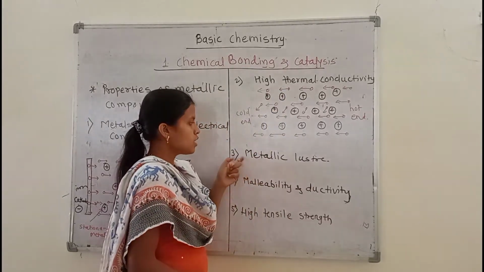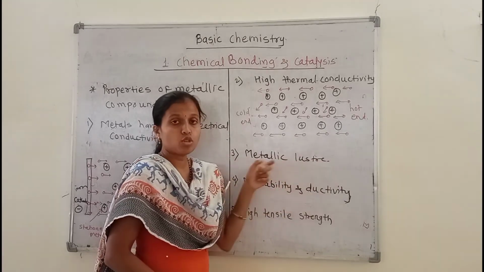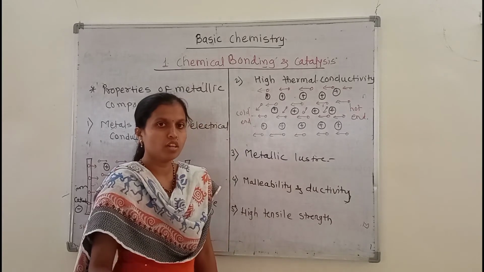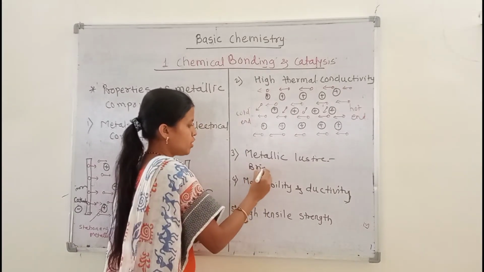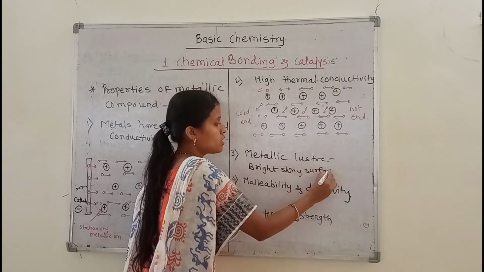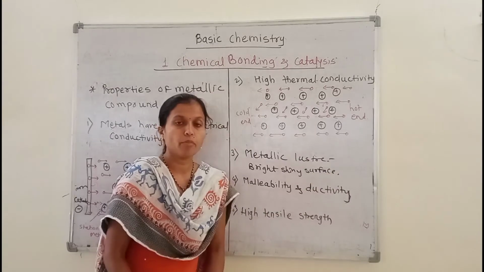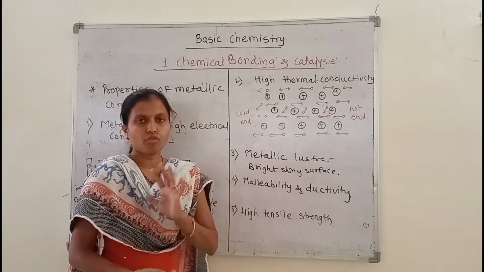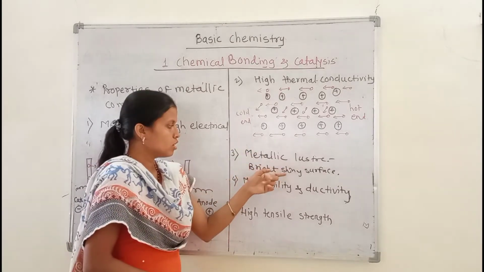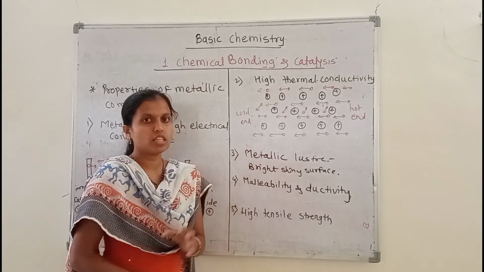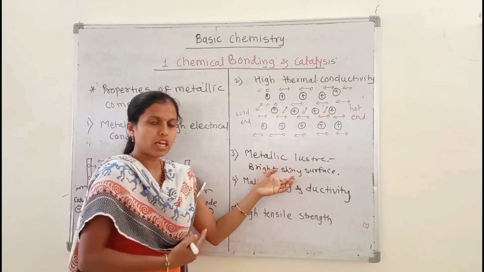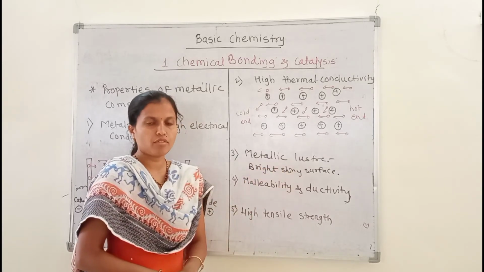The next property of metals is that they show metallic luster. Metallic luster means metals show a bright shiny surface. Why can metals show this bright surface? Because metals have free valence electrons on their surface. So now, how can they show their bright shiny surface?